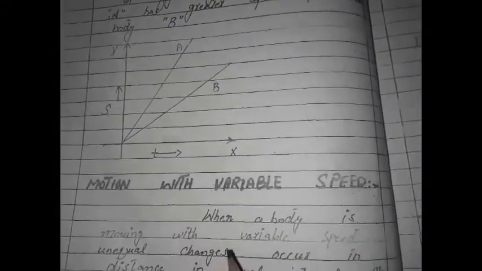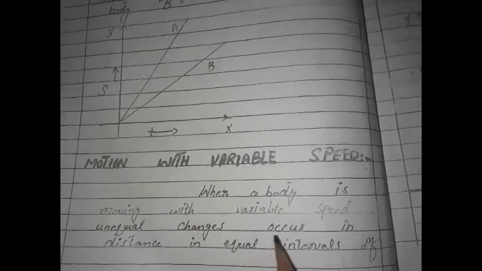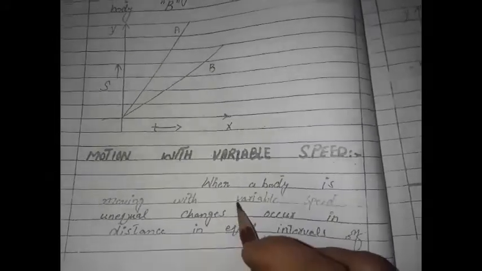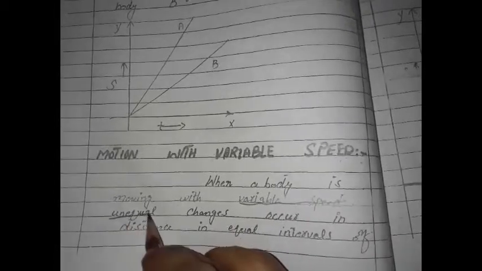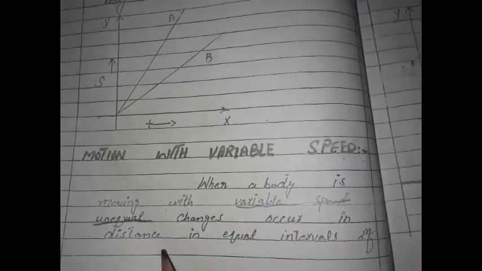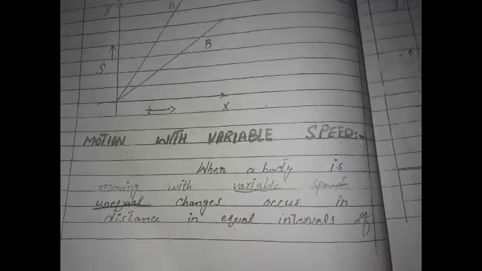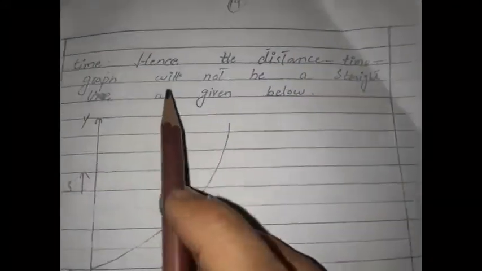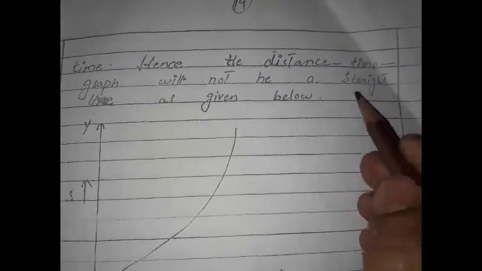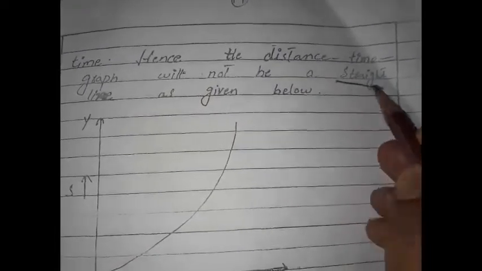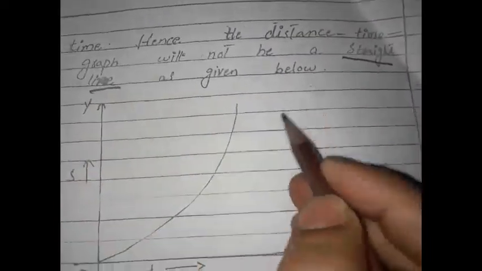Motion with variable speed. When a body is moving with variable speed, unequal changes occur in distance in equal intervals of time. Hence, the distance time graph will not be a straight line as shown below. This must be a curved line.